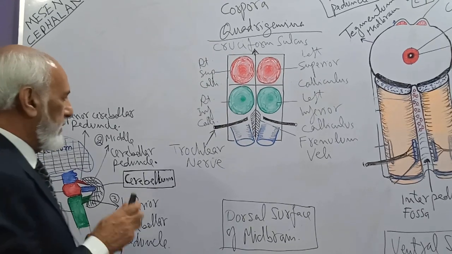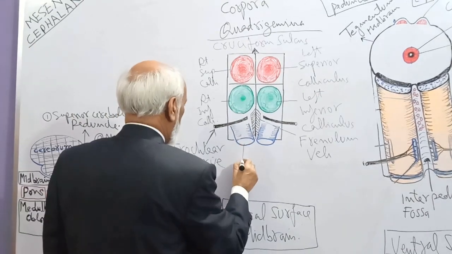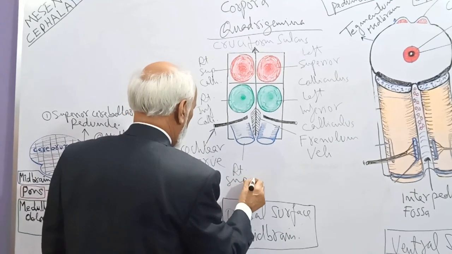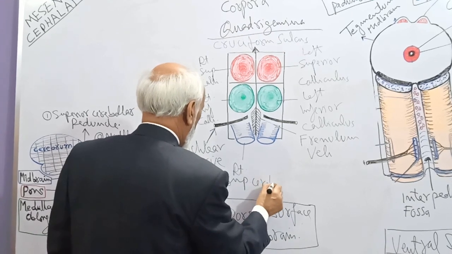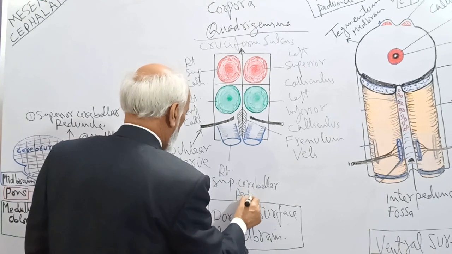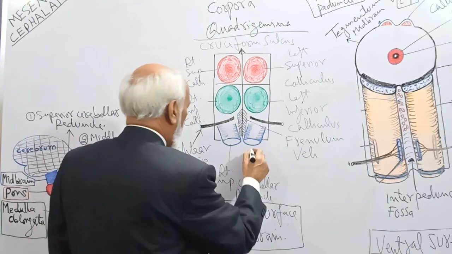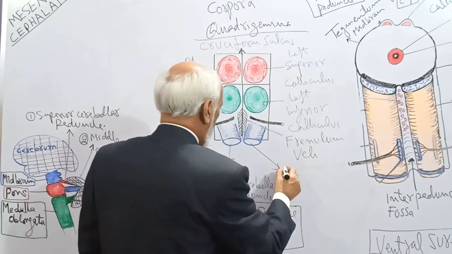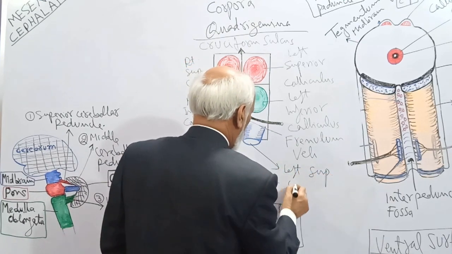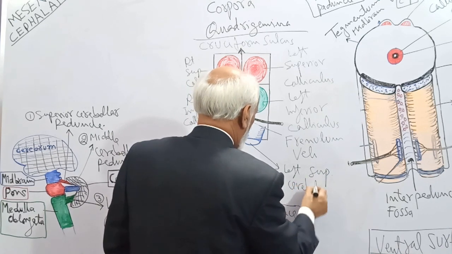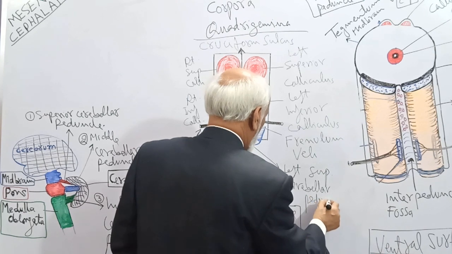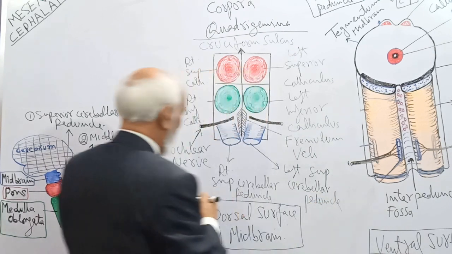So this is the right superior cerebellar peduncle, and this is the left superior cerebellar peduncle.